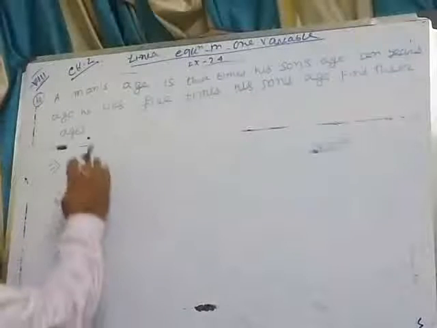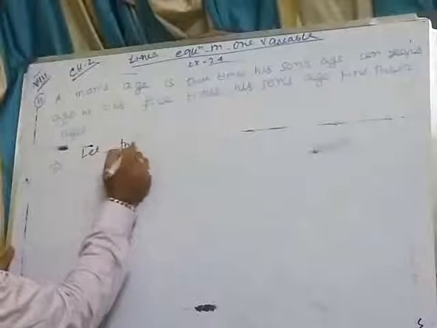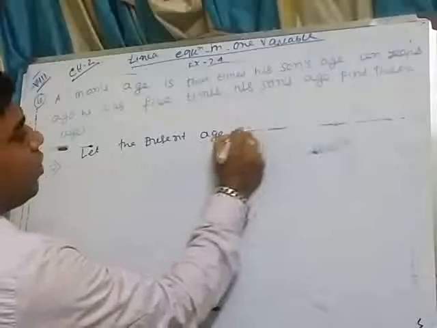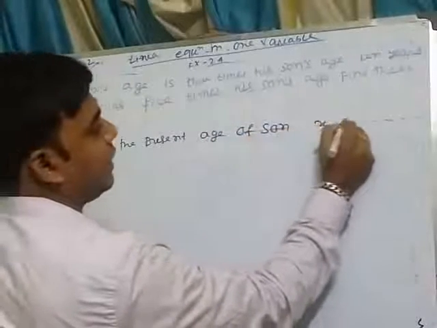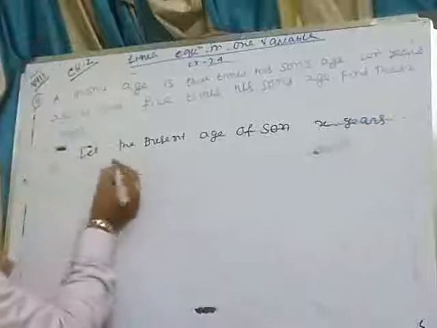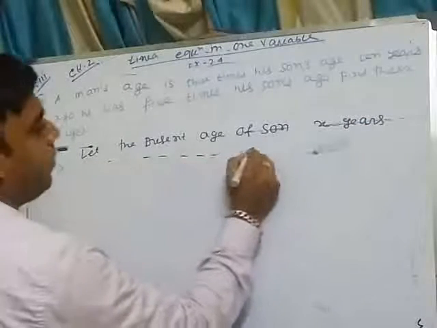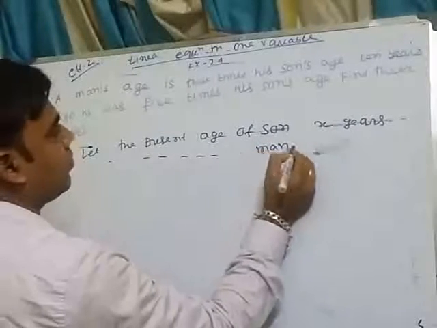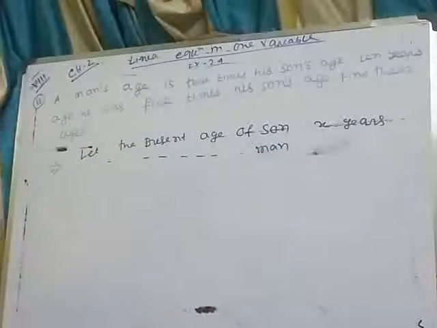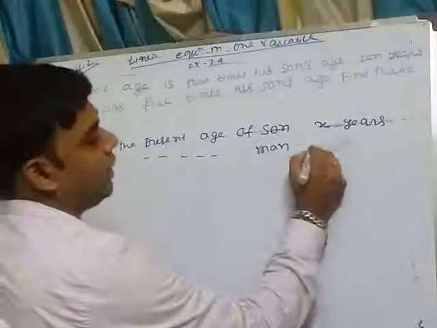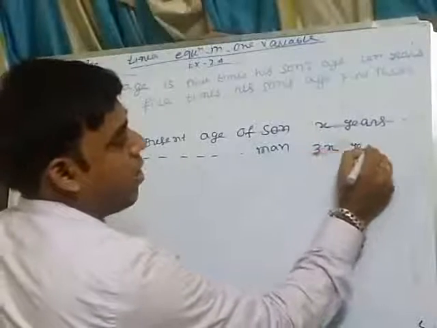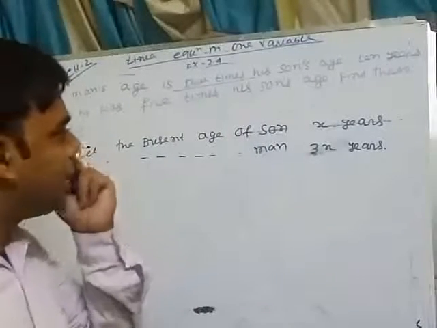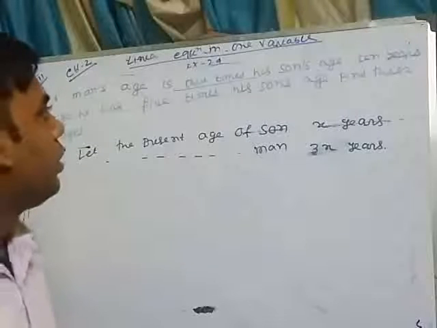So let the present age of the son be x years, and the present age of the father, that is the man, is 3 times his son's age, that is 3x years. With that condition, I am taking the man's age as 3x years and the son's age as x years.